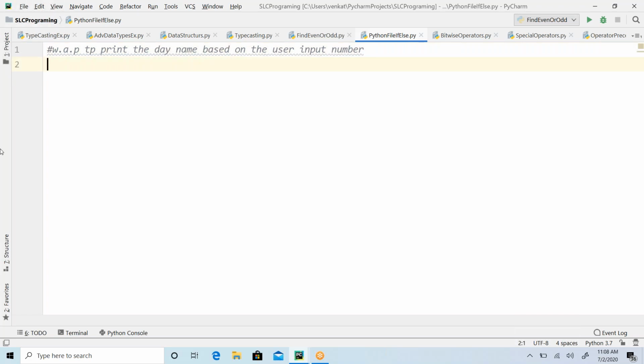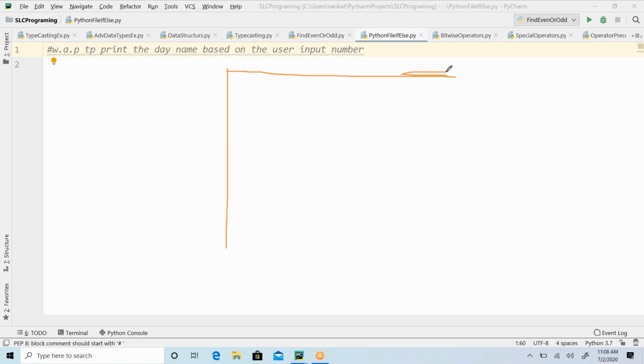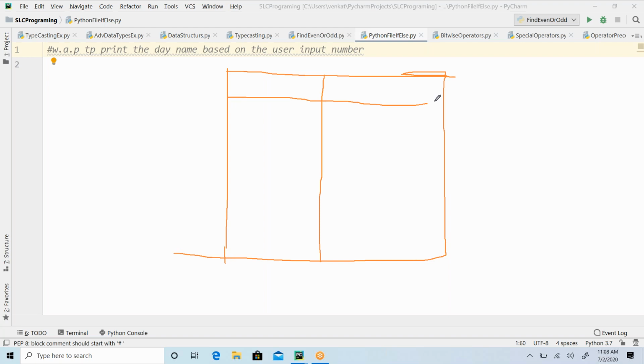The program is very simple and straightforward. So what I'm doing here, right? The user is going to enter some number, and based on the given number, we need to print the day name. That is the requirement. Then the first question that comes up is, so where is that mapping, sir? Somewhere we have to map it, right? Meaning that, to the number, to the day, we need a mapping or not, right?